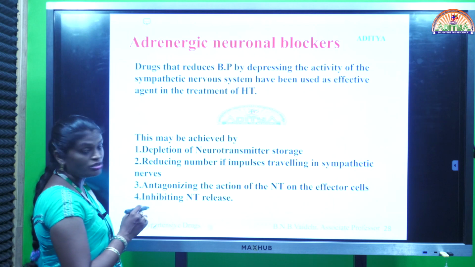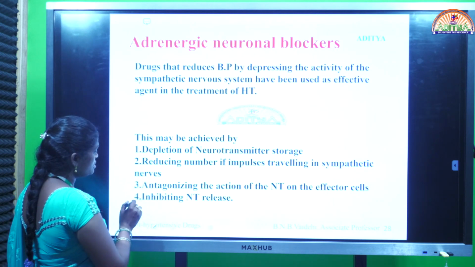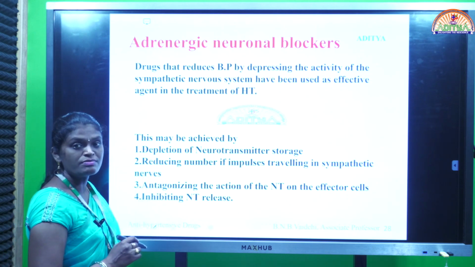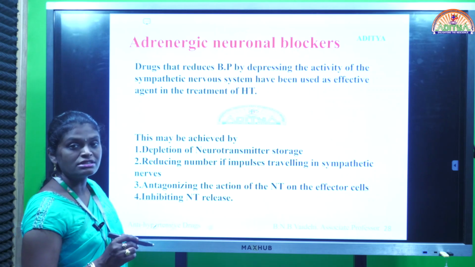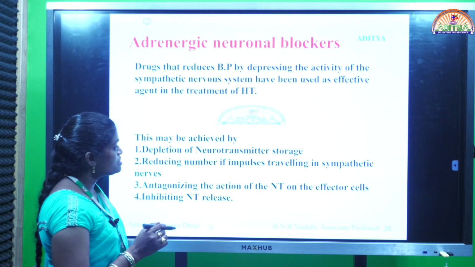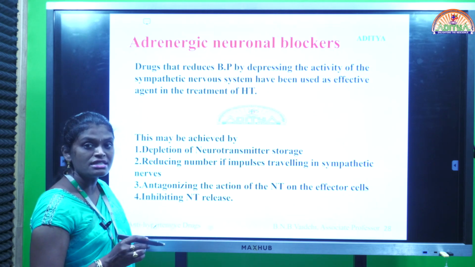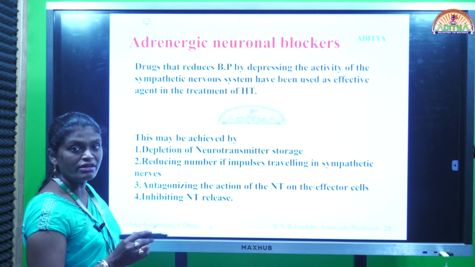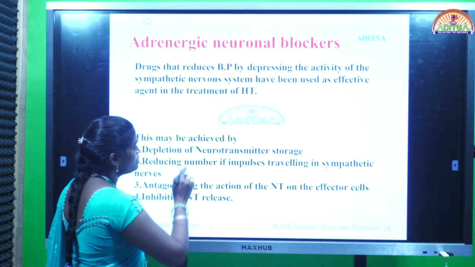These adrenergic neuronal blockers exhibit their action by using these four mechanisms. First one is called depletion of neurotransmitter storage. If you see the scheme for synthesis of catecholamines, first the catecholamines are synthesized and stored in storage vesicles in a ratio with ATP.